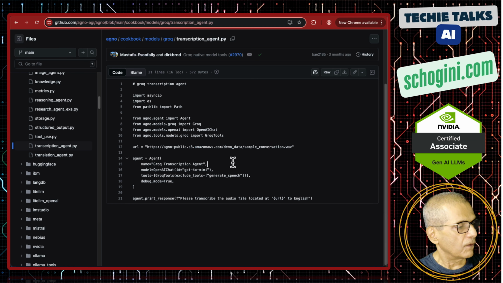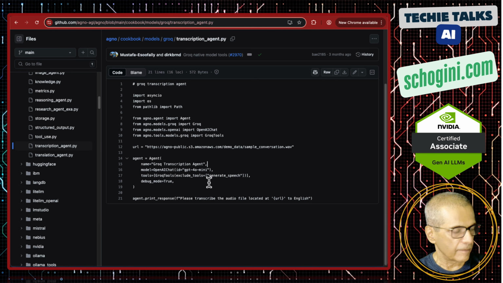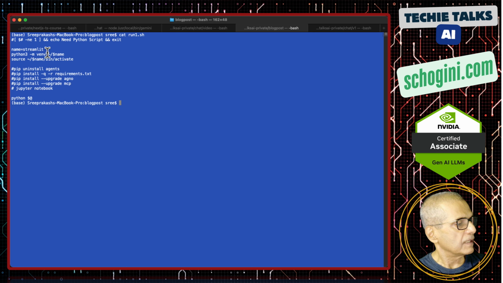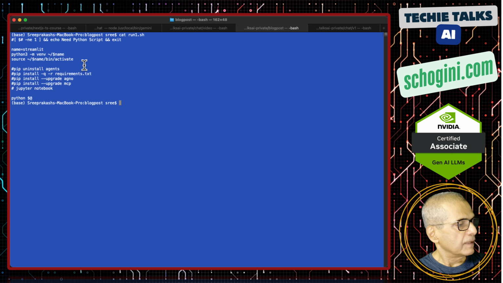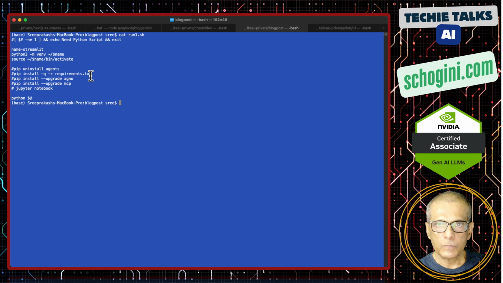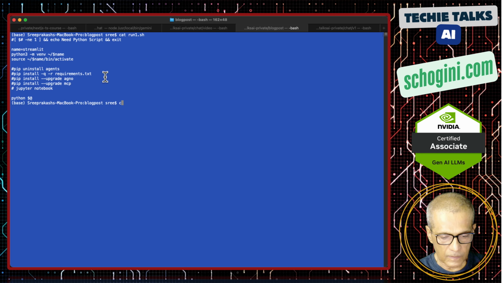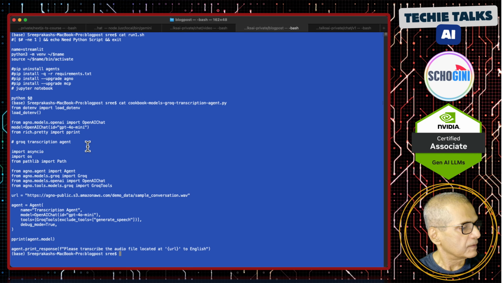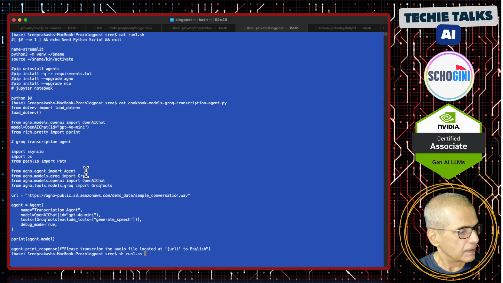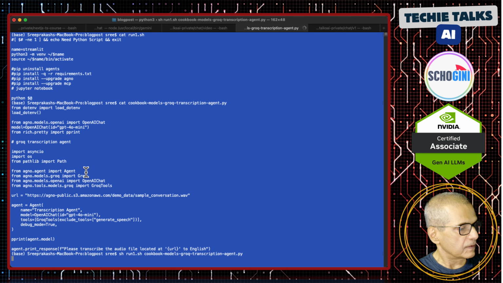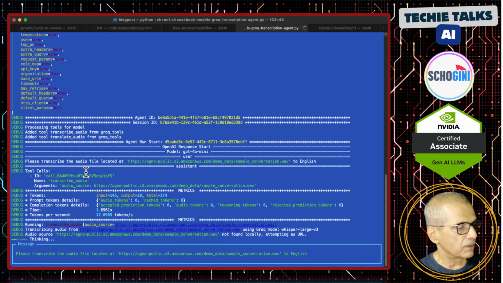Okay, so that is the input audio, and we are using OpenAI 4.0 Mini. I have the shell script that starts the Python environment, which has all the dependencies, and the dependencies are there in the Agno Cookbook code page itself. Okay, so here is the script, same script that we just saw, sh run one.sh. Let's see how well it transcribes. Please transcribe the audio file located at.